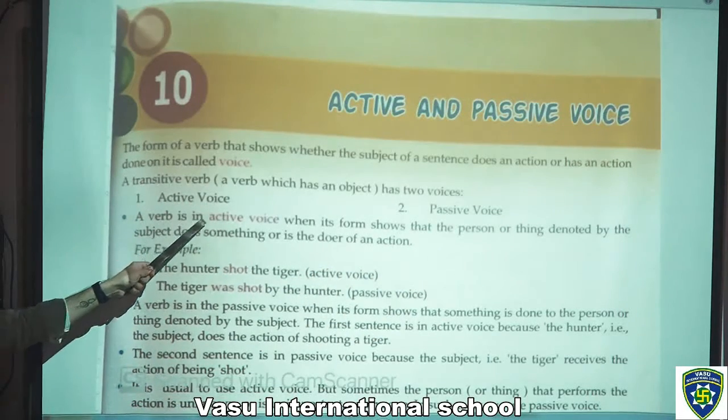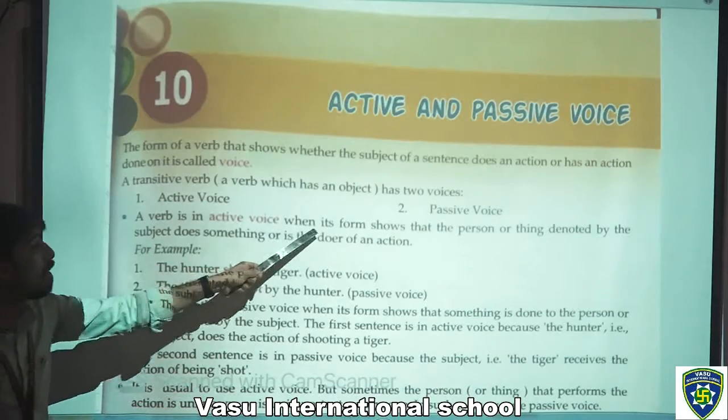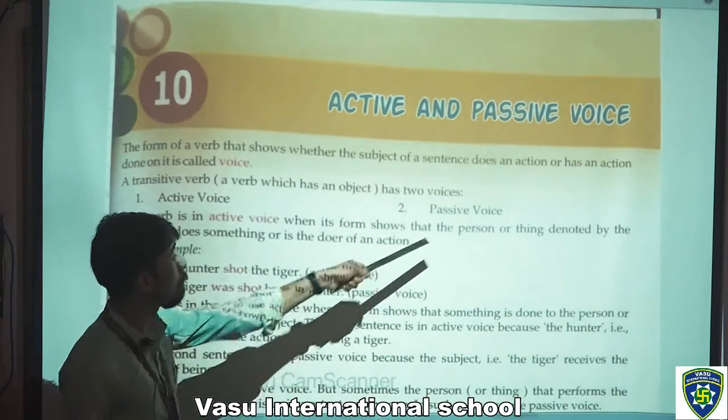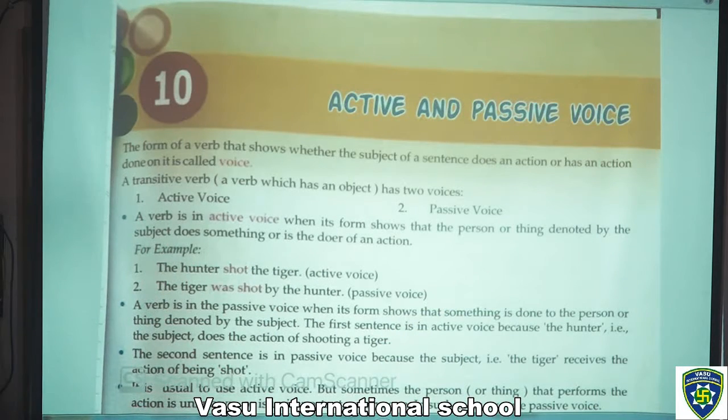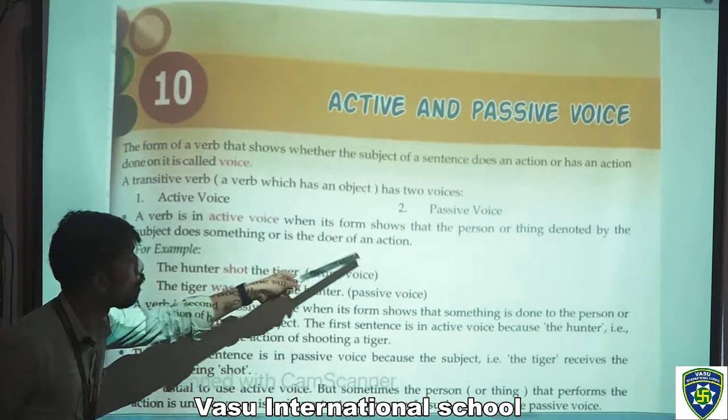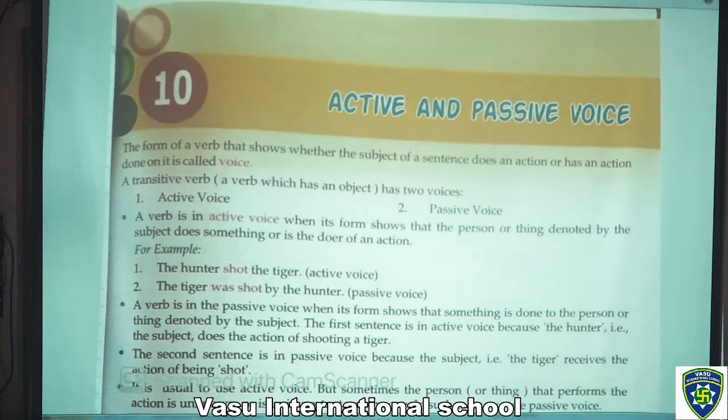So a verb is in active voice when its form shows that the person or thing denoted by the subject does something or is the doer of an action. For example, the hunter shot the tiger. So that is active voice.